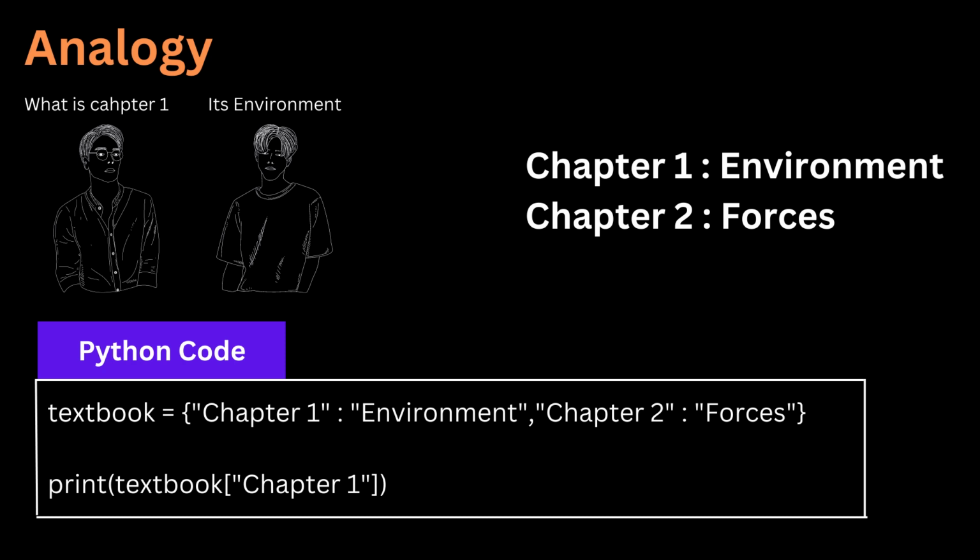This line of code tells Python, hey, create a variable textbook, assign dictionary data type, and the second line tells Python to go to the variable textbook and fetch the value for the key chapter 1.